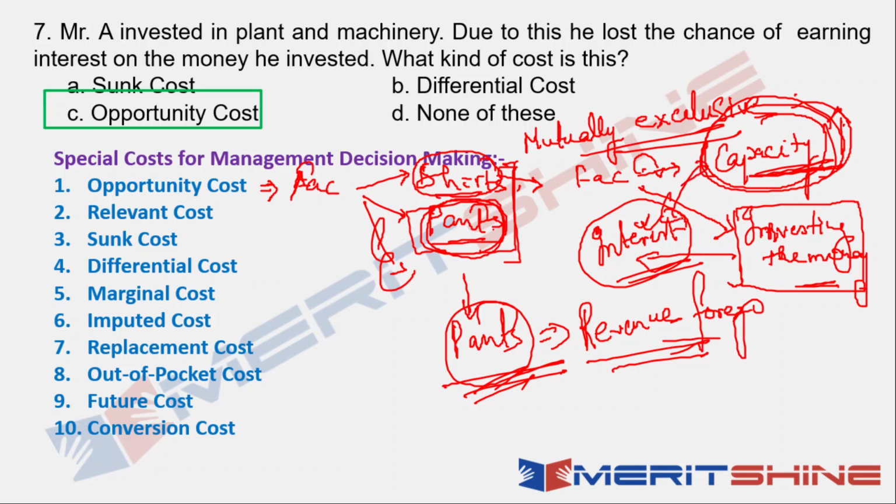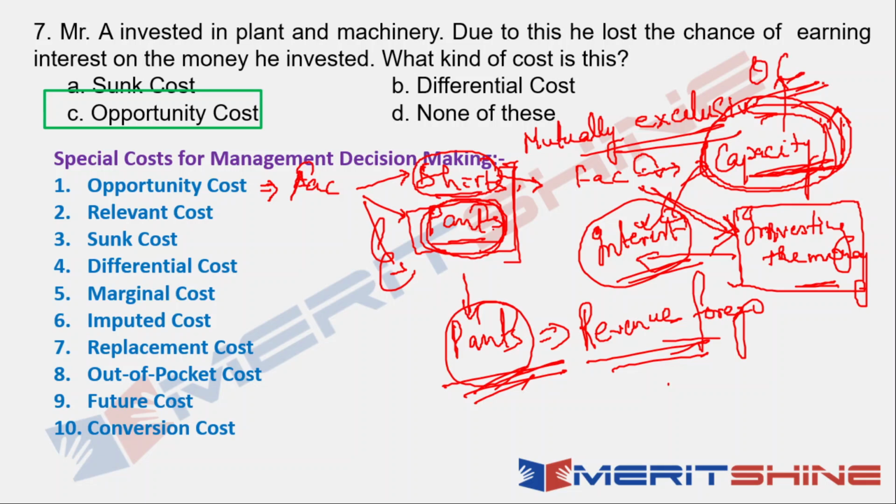And vice versa also. If you decide to invest in an alternative investment, then the money that you could have earned due to the capacity expansion would have become your opportunity cost.